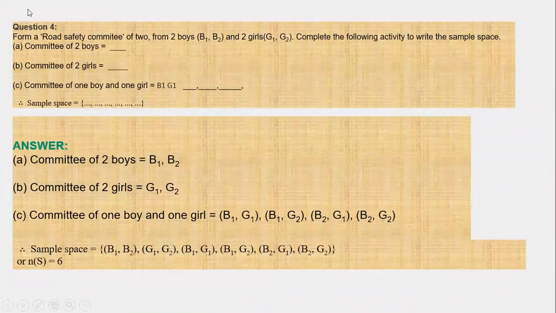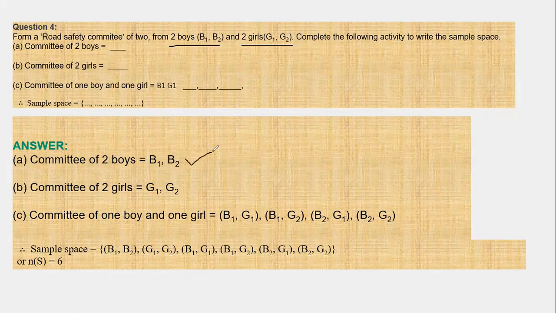Fourth one. Form a road safety committee from 2 boys and 2 girls. 2 boys B1, B2. 2 girls G1, G2. Complete the following activity. Write the sample space. Committee of 2 boys: B1, B2. That is your answer. Committee of two girls: G1, G2.